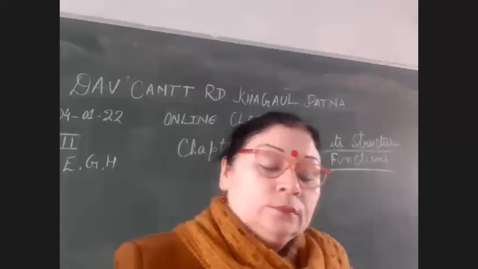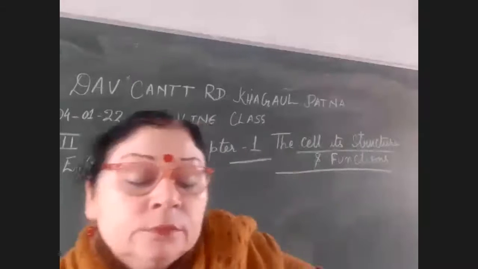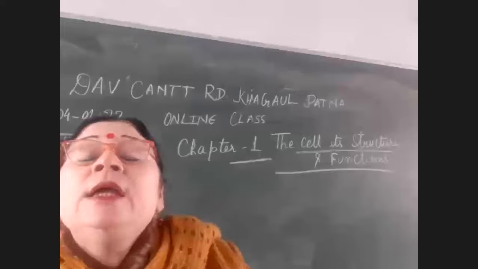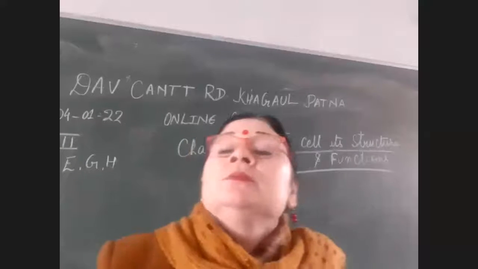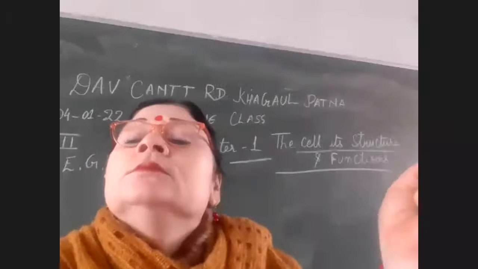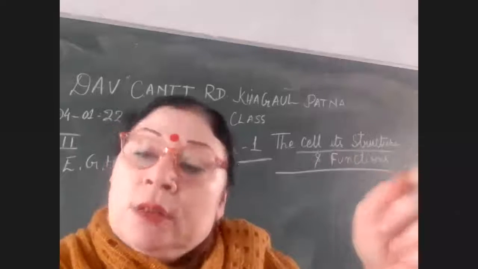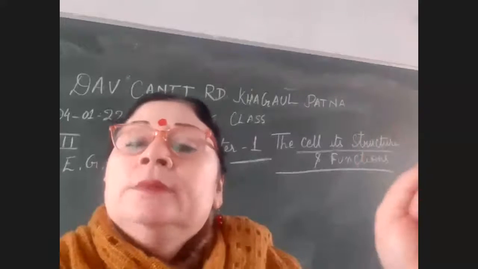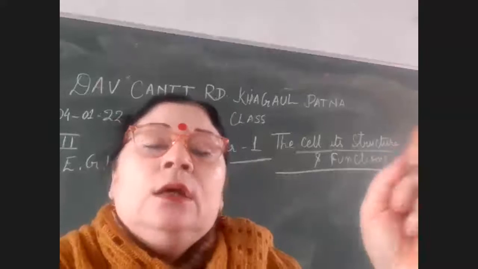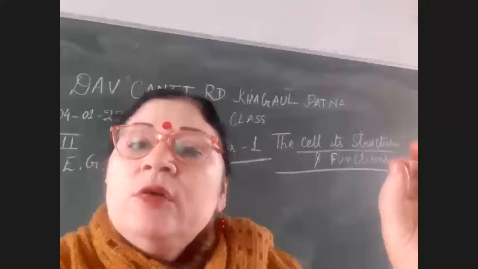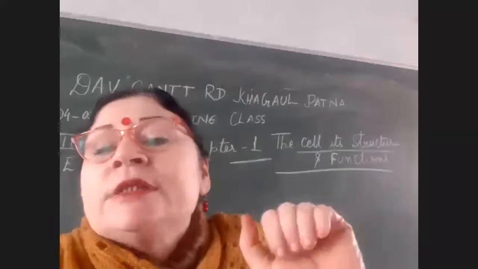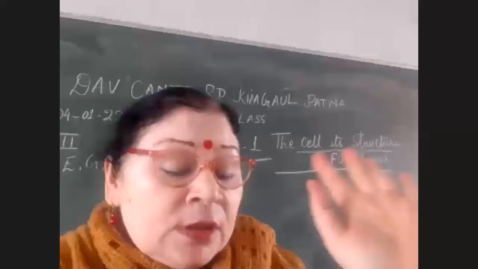In plant cell, the shape is fixed, while in animal cell, the shape is not fixed. Why is the shape fixed? Ma'am, because plant cells have a cell wall, while animal cells have a cell membrane. Yes, plant cell has cell wall, so their shape is fixed. But animal cell does not have cell wall. They have got cell membrane. That is why their shape is not fixed.